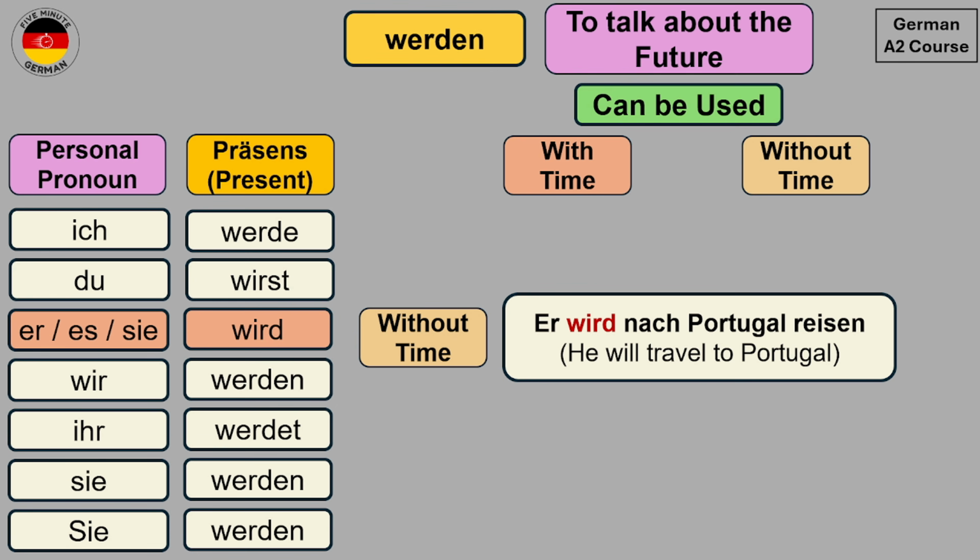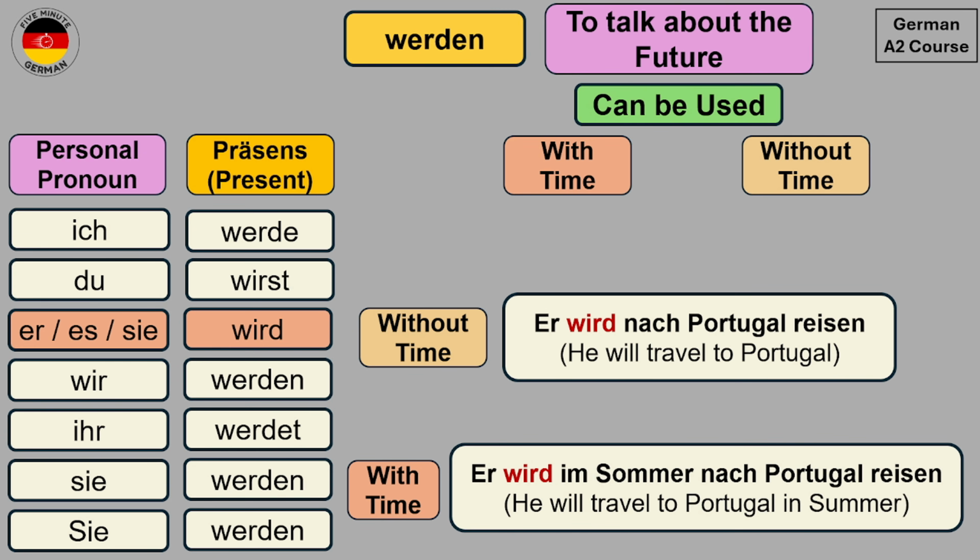Now let's take a look at another example, which is without time. So we have the sentence, Er wird nach Portugal reisen. He will travel to Portugal. Er wird nach Portugal reisen. Now in this sentence, we have also not mentioned the time when he will travel to Portugal. So it can be any time in the future. And we can write the same sentence with time as Er wird im Sommer nach Portugal reisen. He will travel to Portugal in summer. Now in this sentence, we have mentioned a specific time, which is im Sommer.